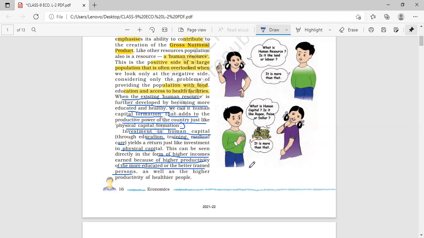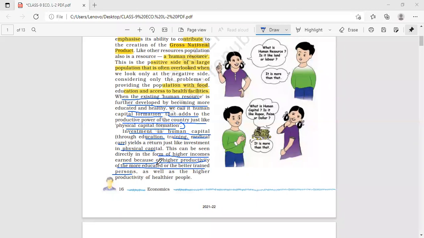So the standard is different between the two people, in education level, skill level, and ability level. The person with higher knowledge or higher skill will definitely get more salary than the person who does not have the ability to do work, or is just kept for the purpose of a watchman or a small worker. So this can be seen here also, directly in the form of higher incomes earned because of higher productivity of more educated and better trained persons.